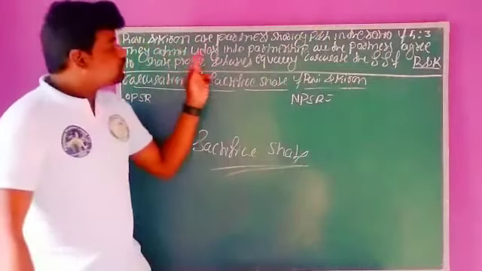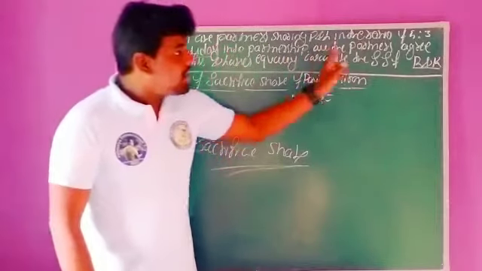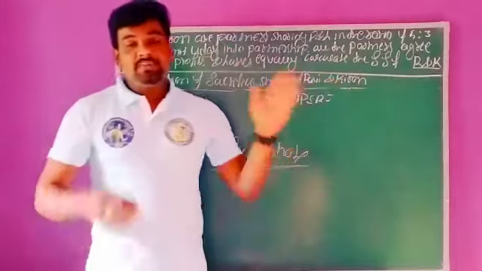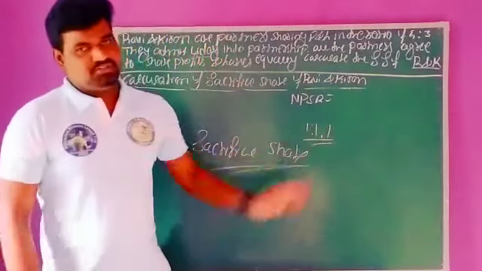They admit Uday into partnership. So here Uday is a new partner, right? After the admission of the new partner, all the partners agreed to share profits and losses equally. Equally means nothing but 1:1:1. This is the equal proportion.